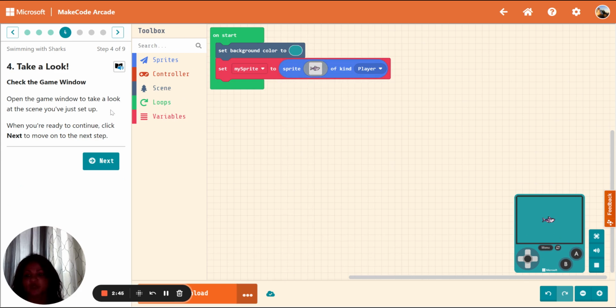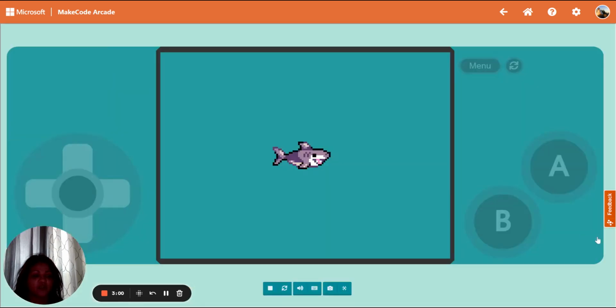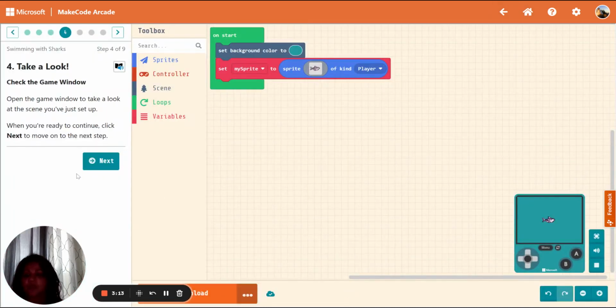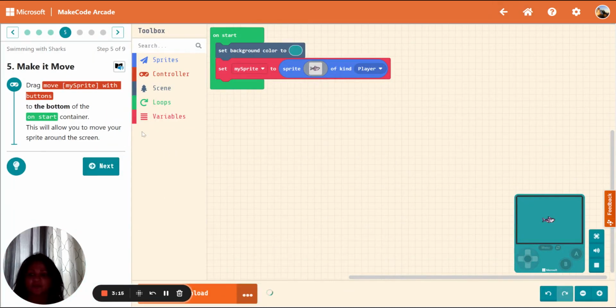Check the game. Open the game window to take a look at the scene you've just set up. When you're ready to click next, move on. So we're going to check the game window, which is here, and we could take a look at it. We can toggle it. We could launch it in full screen, and this is what it looks like. And we could minimize it. Let's go back. Next.